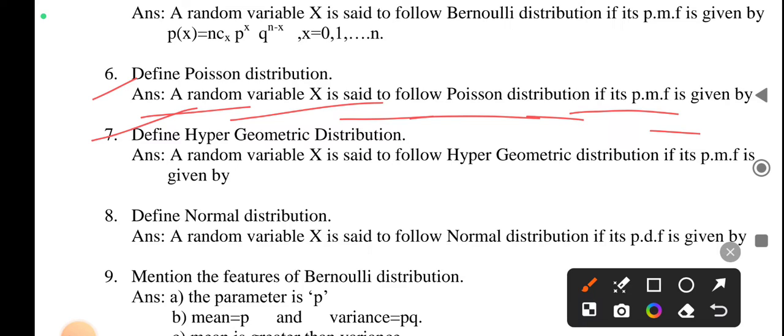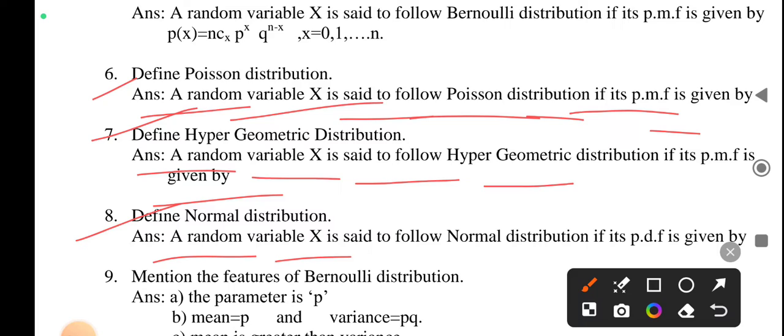And define geometric distribution. A random variable x is said to follow hypergeometric distribution if its PMF is given by. Next, define normal distribution. A random variable x is said to follow normal distribution if its PDF is given by. Next, mention the features of Bernoulli distribution.